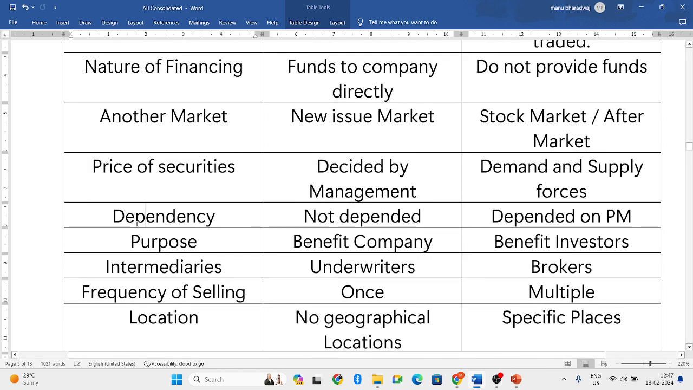Dependency. Primary market is not dependent on any other market, but secondary market is dependent on primary market.